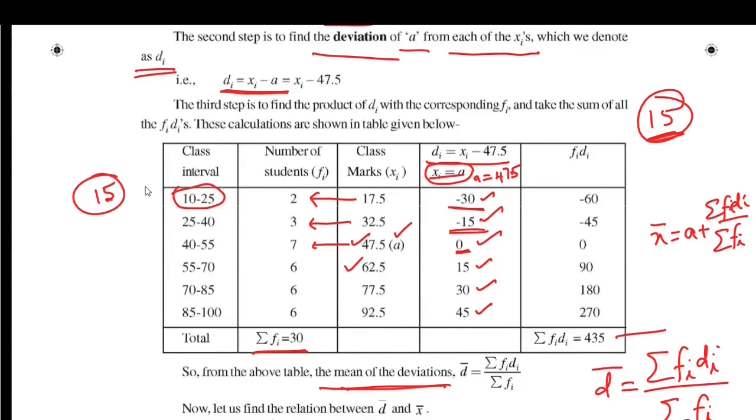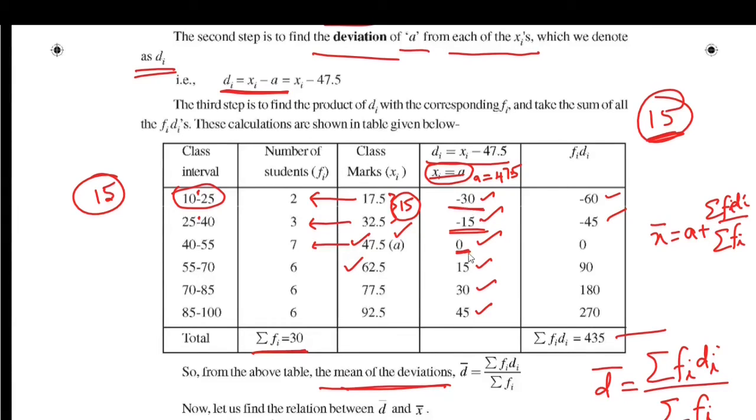As the size of class interval is 15, the difference between midpoints is also 15. 17.5 is midpoint of this class interval, 32.5 is midpoint of this class interval, so that the difference between these two class marks is 15. For any two class marks, the difference is a multiple of 15. Because of this, we are getting the deviations as multiples of 15. So here, as these numbers are large numbers, fi di values are also large.